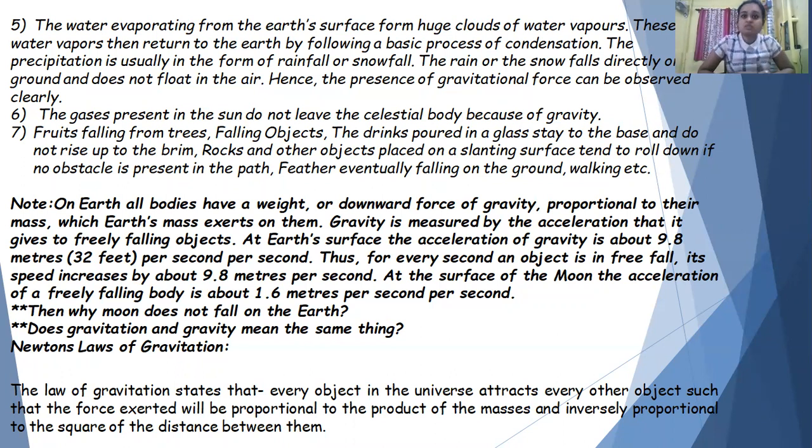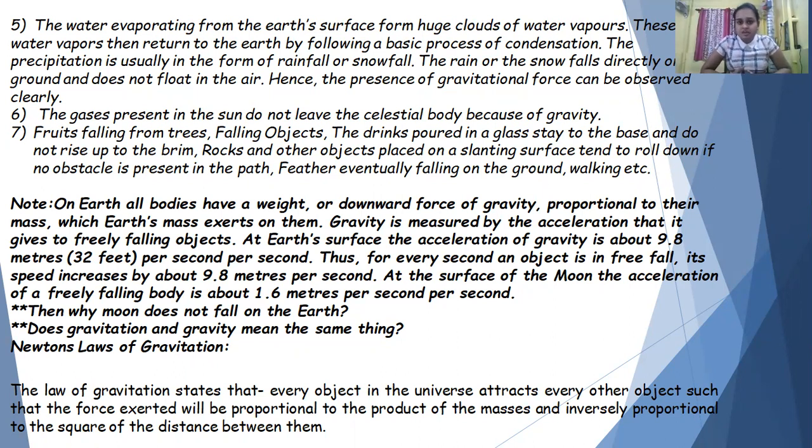So why is it so? Because when you are considering the moon, the gravitational effect is different. It is not the gravitation due to Earth. So the main points I have emphasized here are, number one, that the gravitational pull is different for our Earth and different for our moon. Number two, if you consider free fall, how the velocity is changing. These two are very important.